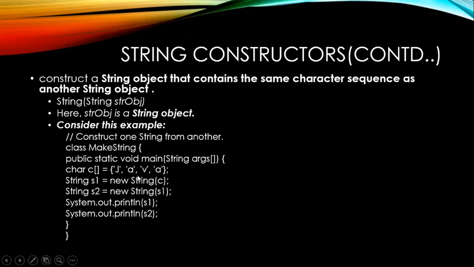A character array has been created and this character array has been converted to a string. Then using this s1 I am creating one more string called s2. The output will be Java and Java on different lines. The first line will be one Java, another line will be another Java, because you are using a println statement.